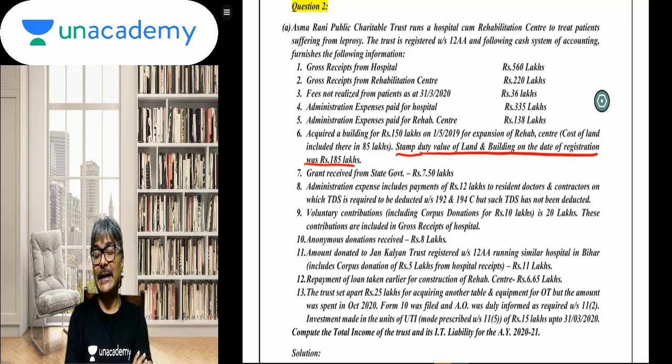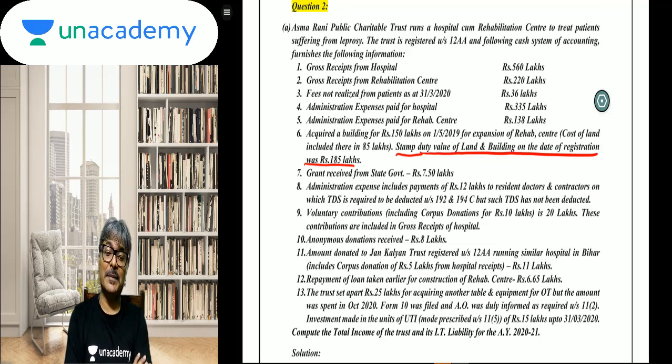Please read point number 8 very carefully. All of you. So, what are they saying?